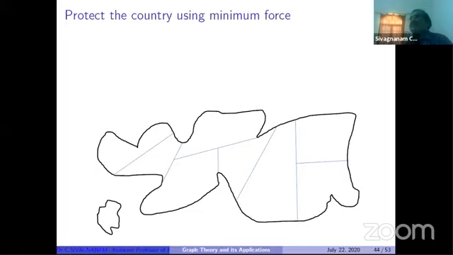At the same time, suppose one region has no army station, then at least one adjacent region should have 2 army stations to safeguard it. So for this, what do we have to do? Here 9 regions are available. I have to make a set of these 9 regions. So it is a discrete set.